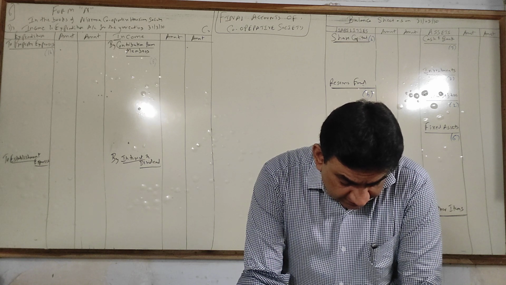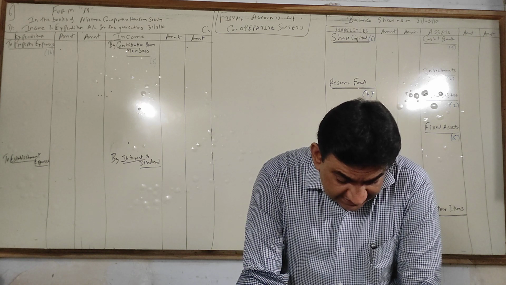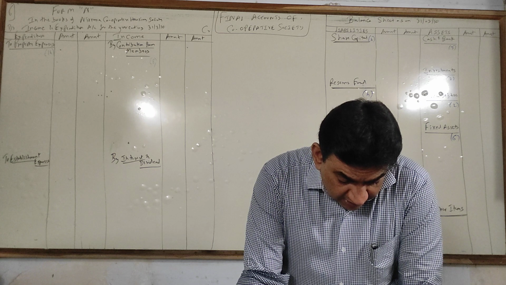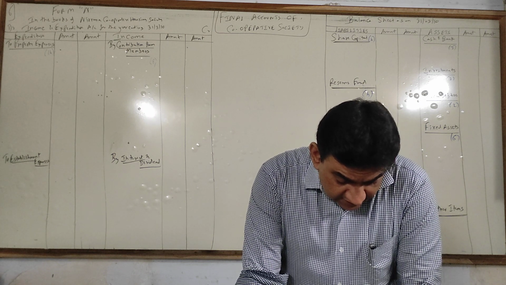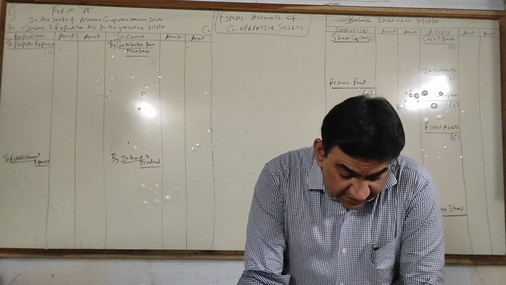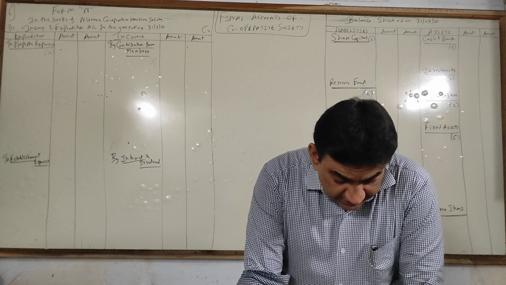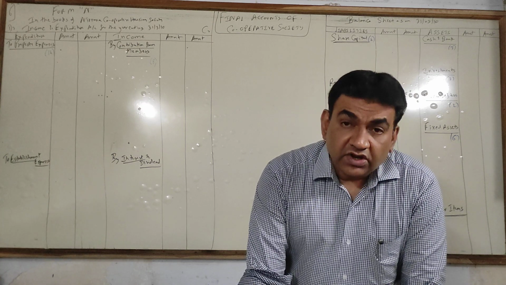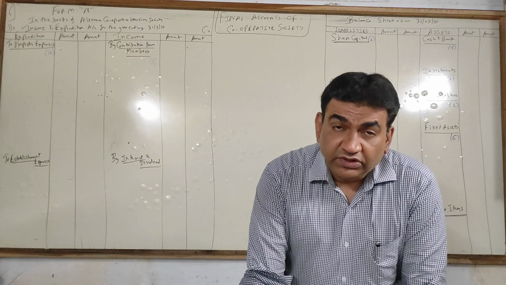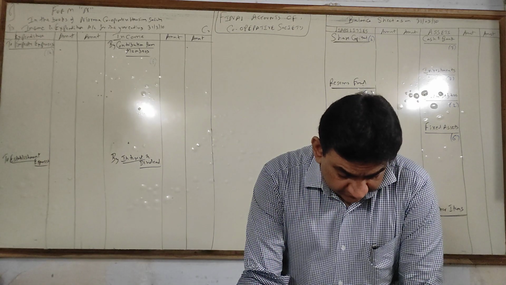No, so it is independent. Municipal taxes, yes. Put a mark on municipal tax, it's below amount receivable from members. Then electricity, it is there below water charges, and there is water charges there. So municipal tax, water charges, electricity, all three of them are one below the other. Put a mark on all three of them.